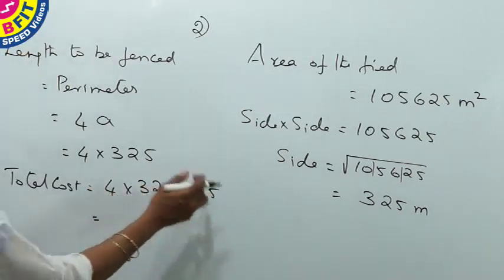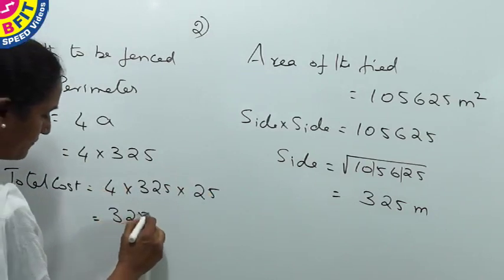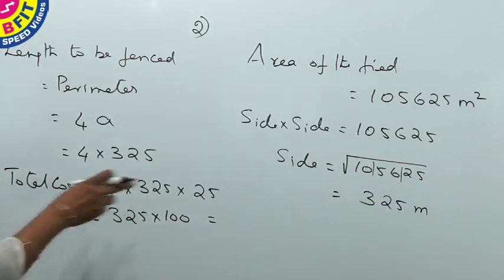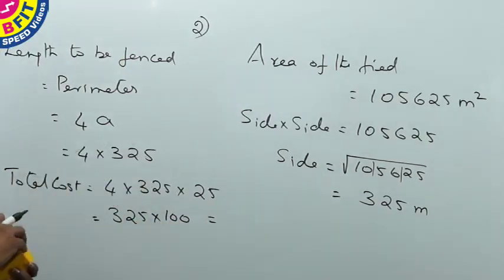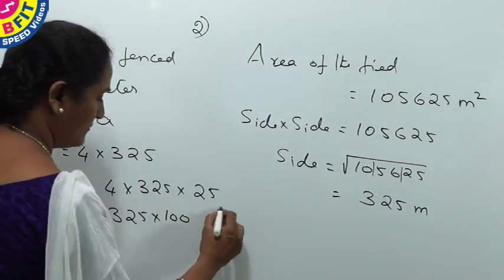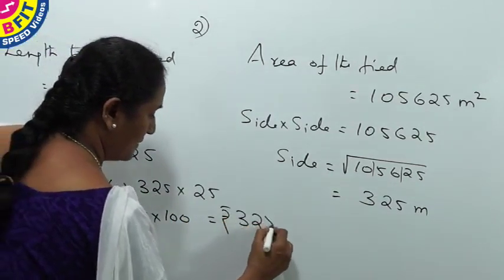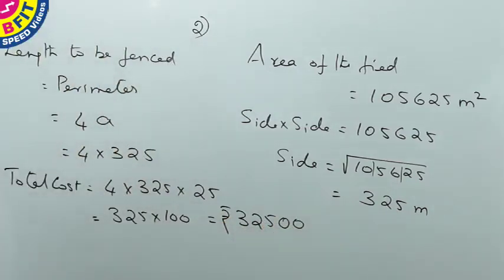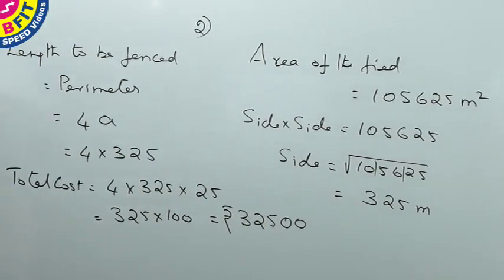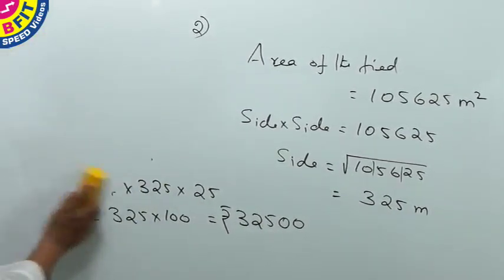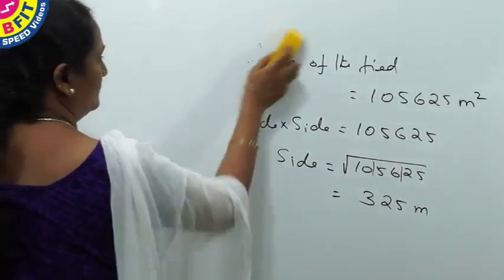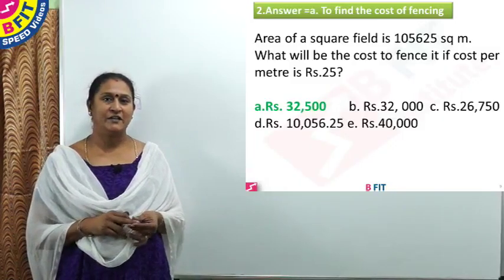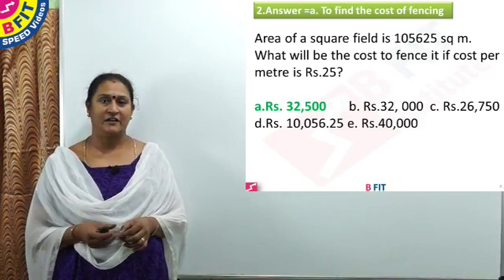Now combining this 4 and 25, we have 100. So we have simplified the product by combining this 4 and 25. So the total cost is rupees 32,500. And answer for question number 2 is option A, rupees 32,500.